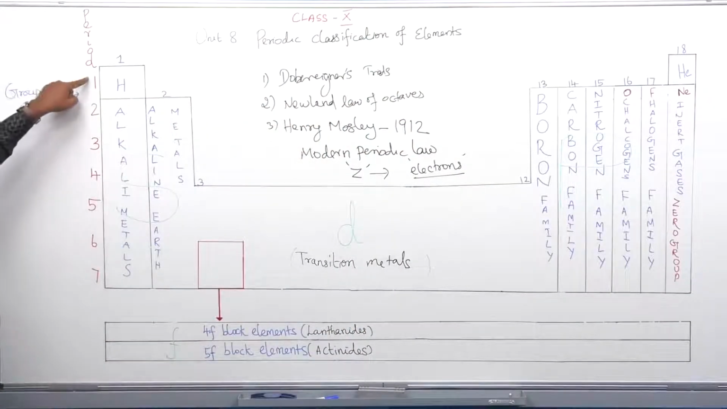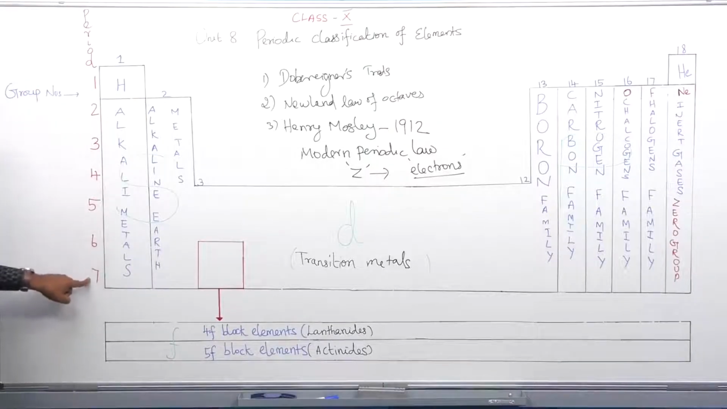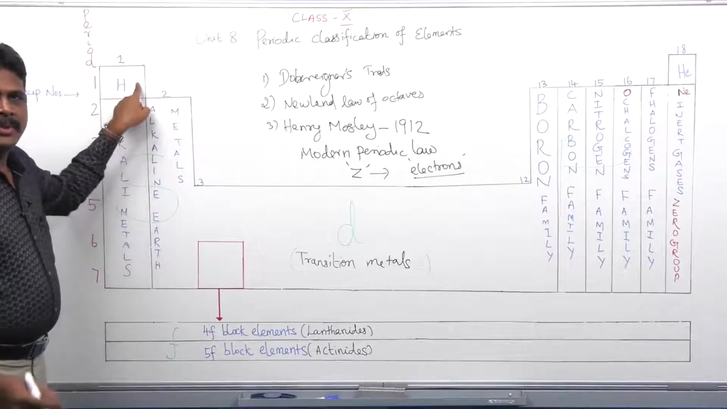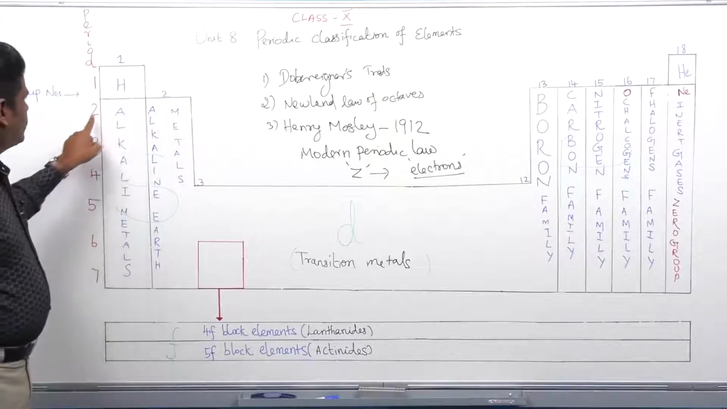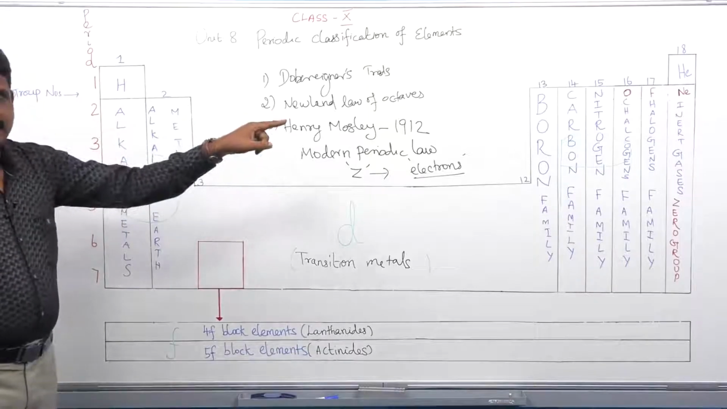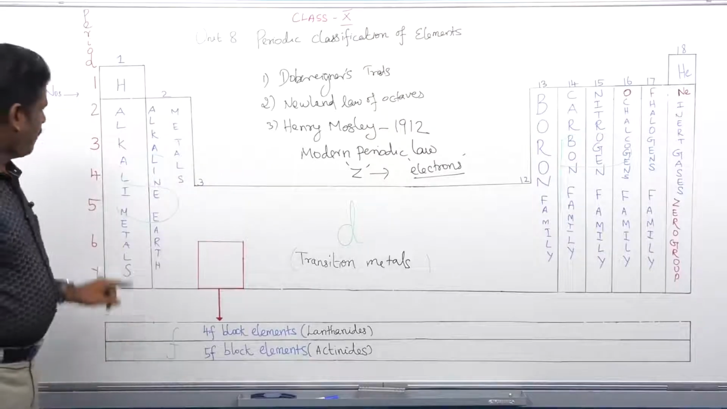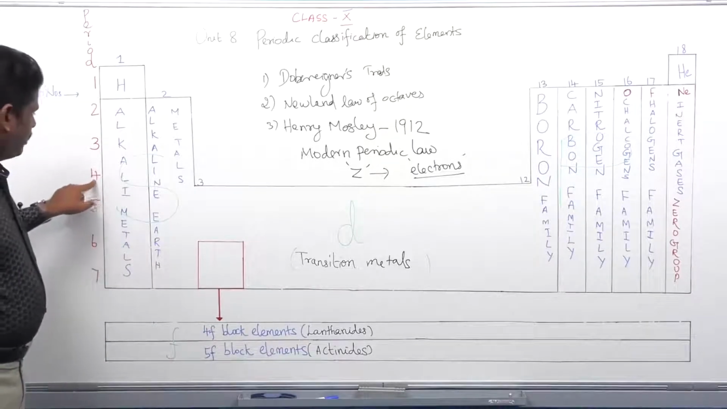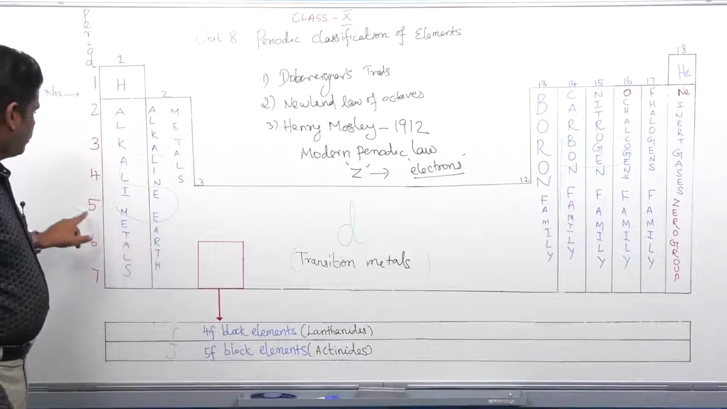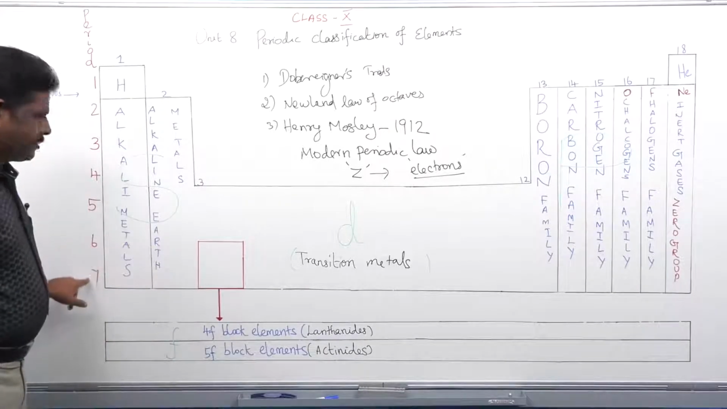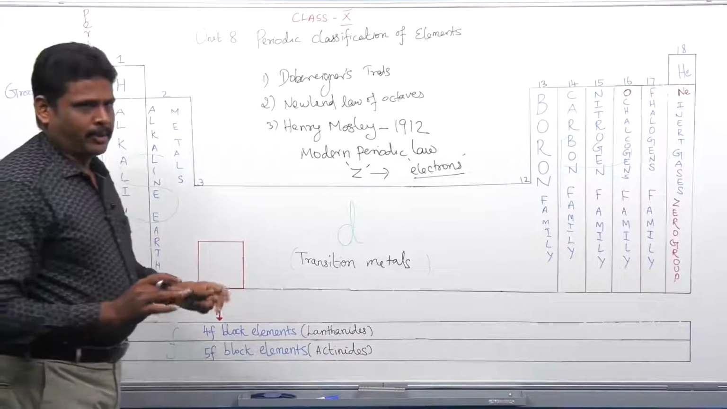Next we will see periods. What are the periods? There are 7 periods, in which the first period contains 2 elements, the second period contains 8 elements, and the third period contains 8 elements. The fourth period contains 18 elements and the fifth period contains 18 elements. The sixth and seventh periods contain 32 elements.